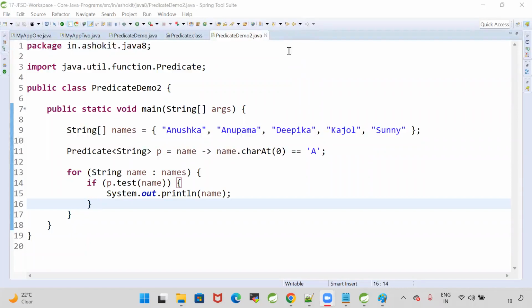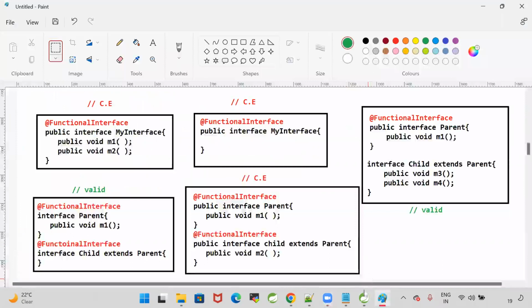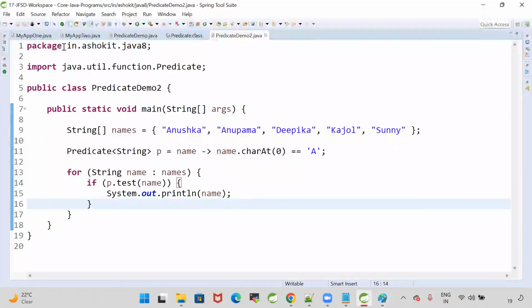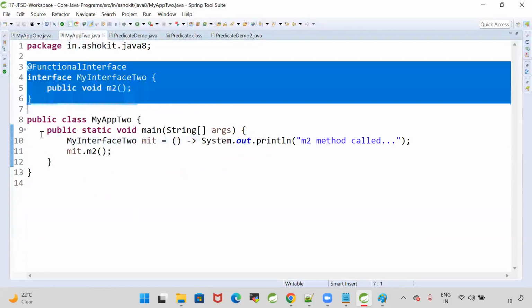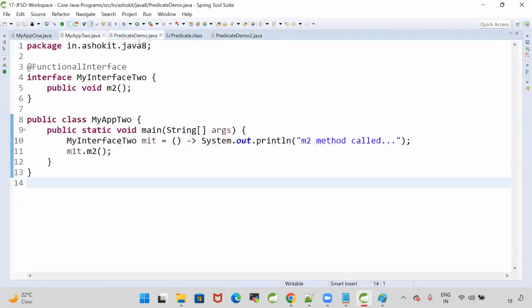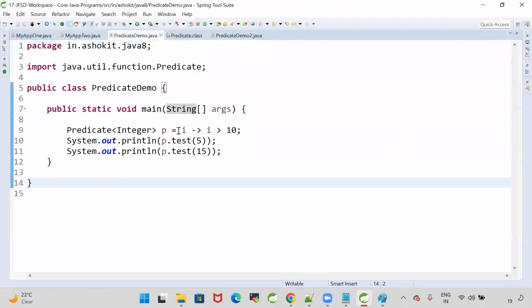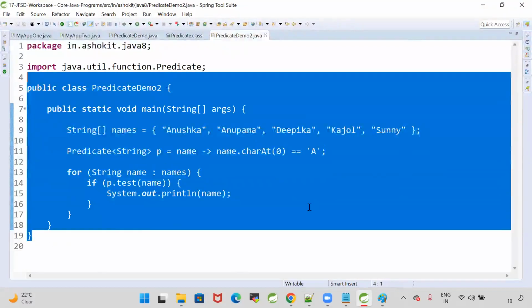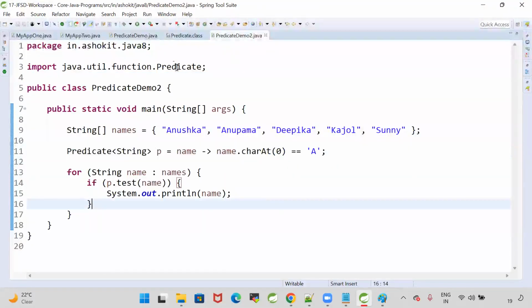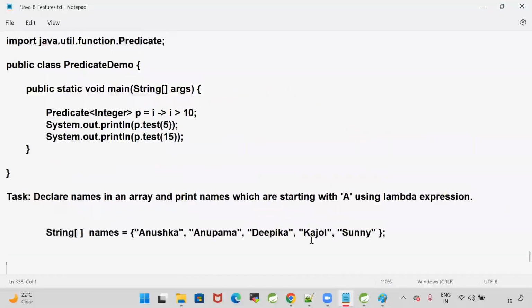Perfect. Good. Thank you. With this, we understood what is lambda, how to write the lambda, what is functional interface, scenarios of the functional interfaces also we discussed, and we are able to write one simple lambda expression, and we are able to call them by using a user-defined functional interface. We also wrote one lambda and called that with the predefined functional interface, and we implemented the task by using Predicate. Understood all of you?